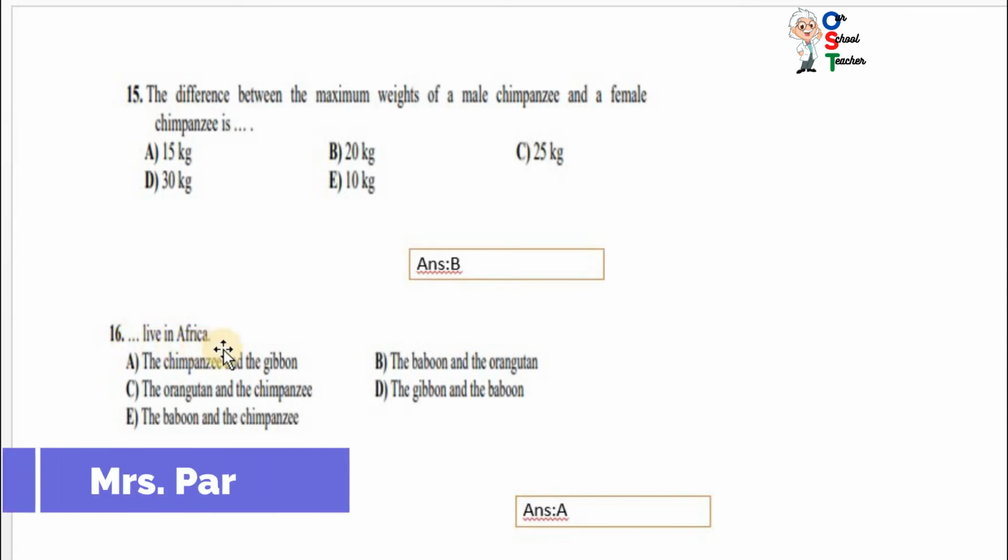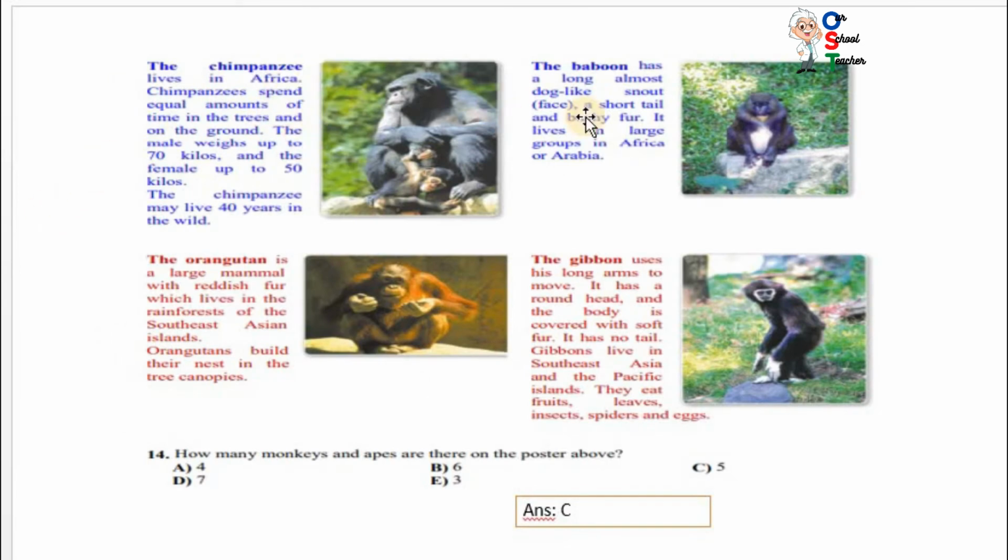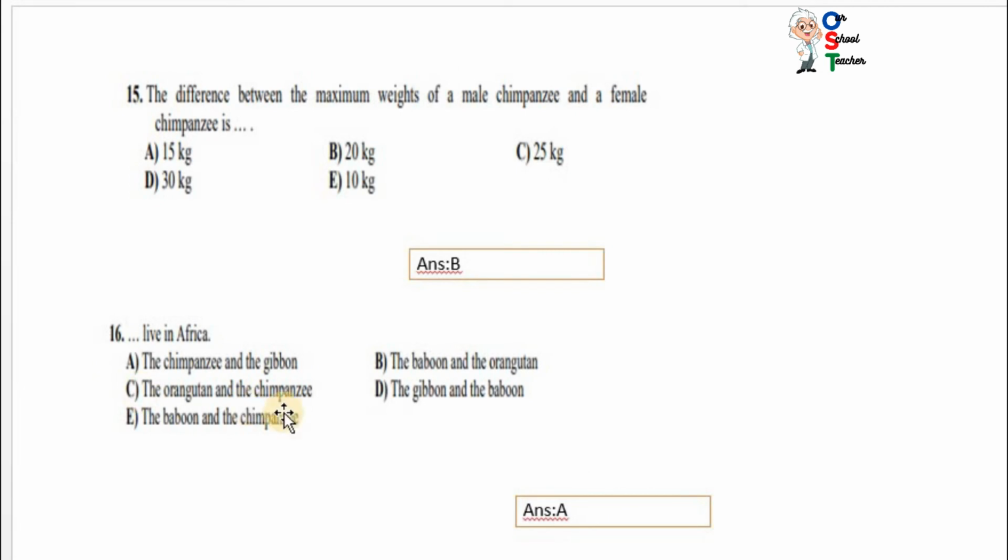Now question number 16. Live in Africa. The chimpanzee and gibbon, the baboon and the orangutan, orangutan and chimpanzee, gibbon and the baboon, and chimpanzee. Who live in Africa? Just go back and check. The chimpanzee and the baboon live in Africa. So A is correct.